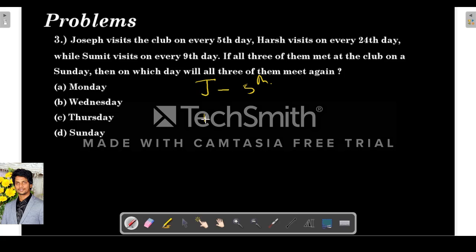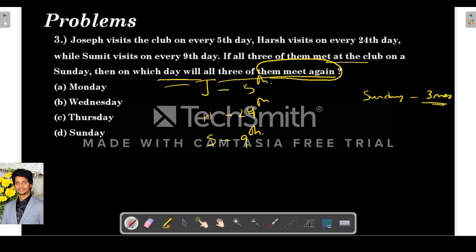So here they are telling that Joseph visits the club every 5th day. Harsh visits the club every 24th day. Sumit visits the club every 9th day. They all met at the club on a Sunday. So on which day will all 3 of them meet again after meeting on Sunday?